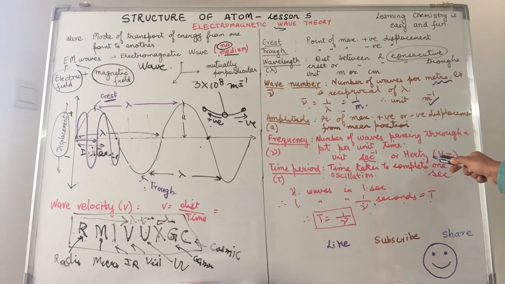hertz, H-E-R-T-Z, represented as capital H and small z. This is what we call the unit of frequency, per second or hertz.